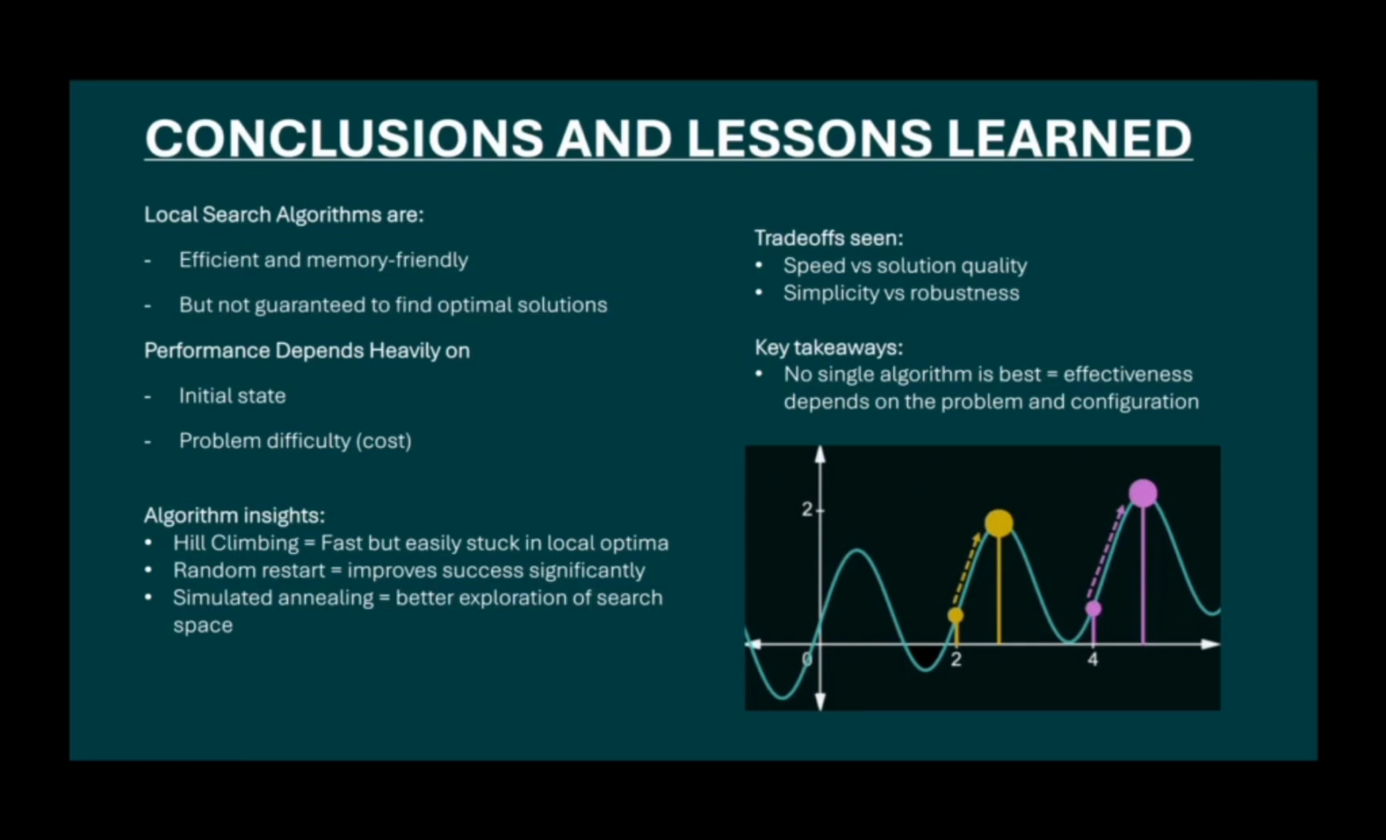Random restarts improved success rates by trying multiple starting points, while simulated annealing allowed exploration by sometimes accepting worse moves, helping escape local optima. This showed us clear trade-offs between speed and solution quality, as well as between simplicity and robustness. Overall, the main lesson is that there is no single best algorithm. The effectiveness depends on the problem and how the algorithm is configured.